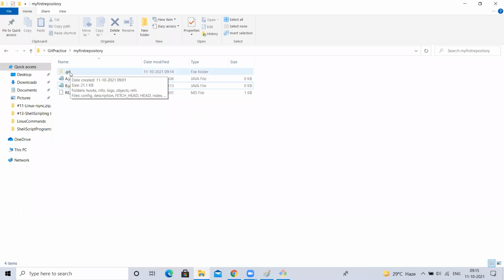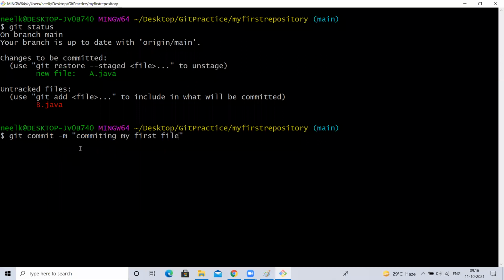A track ID will be generated, a version ID will be generated. Now, how many files will be committed? One. What is the file? A.java. Why? Because A.java is moved into staging. Only A.java is inside the staging area. We haven't moved B.java into the staging area. If we had moved both A.java and B.java into the staging area, then when you commit, both the files would get committed.